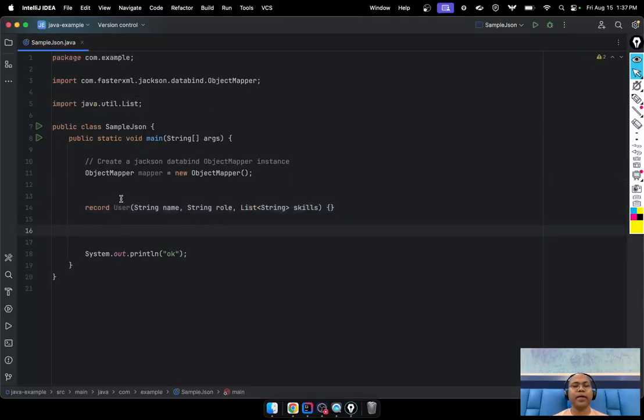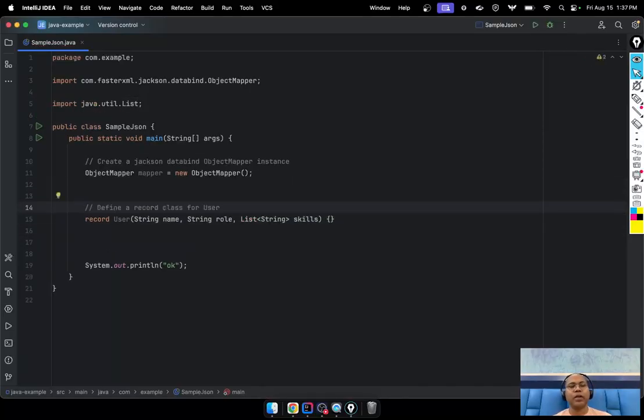I simply created one class here. You can create any user class, or any class or record. Because we are using the latest Java 17, record is supported, so we are using it. Here is a user that has a name, roles, and the skills they have. Here you can create a class, but I just created a record because nowadays the latest version supports it.